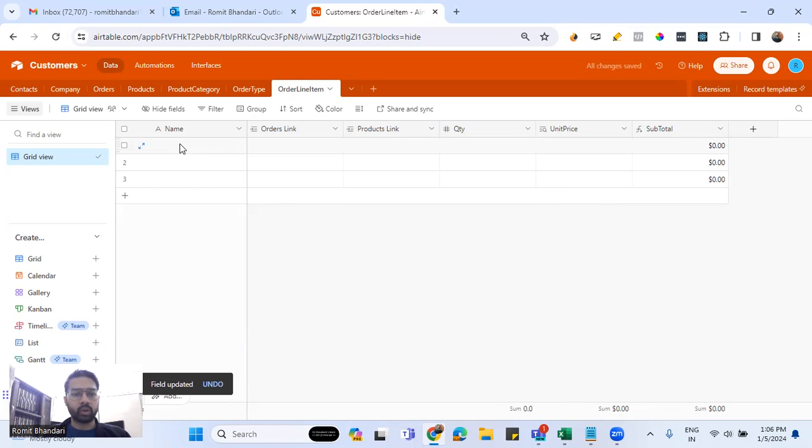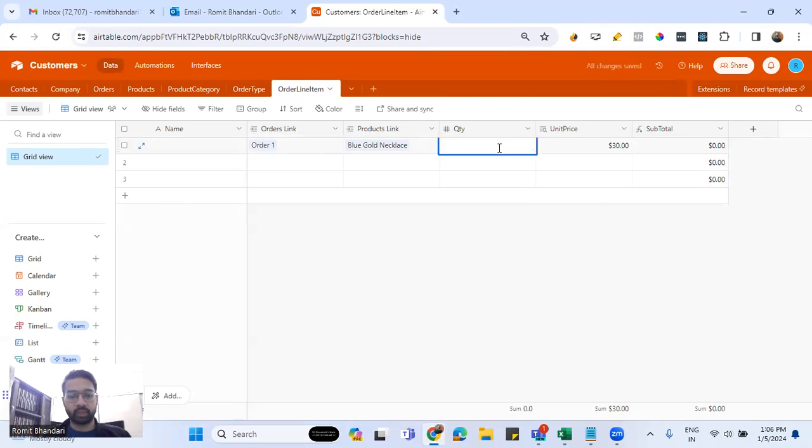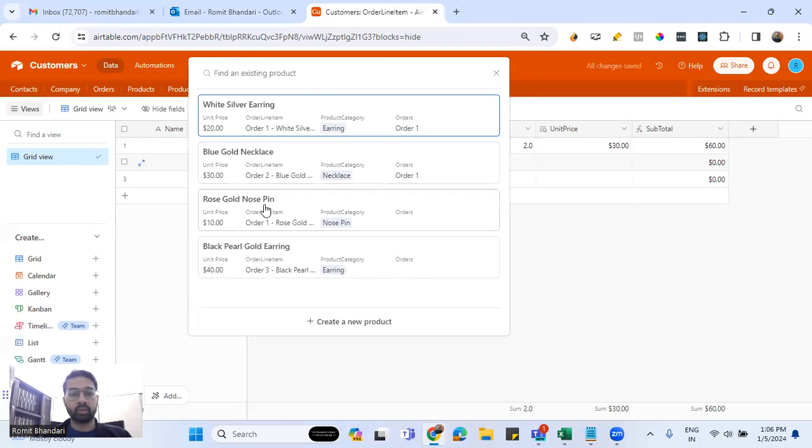And just to denote order line item records properly in the name, we can have basically the orders and the products concatenated. So let's quickly add the records here, so that we can understand what I'm talking about.